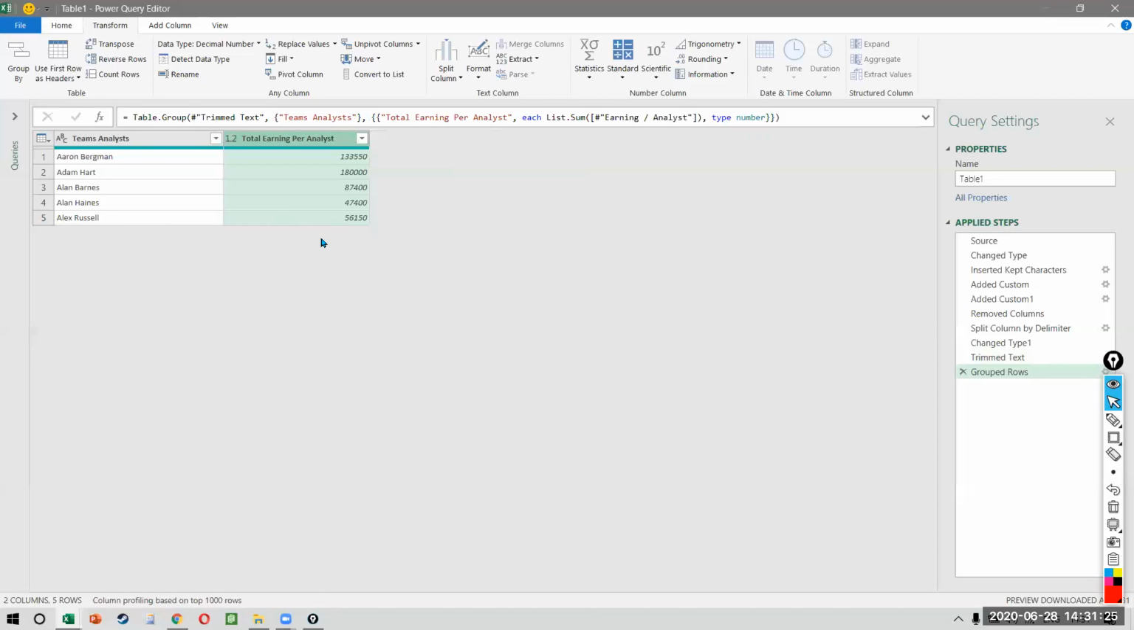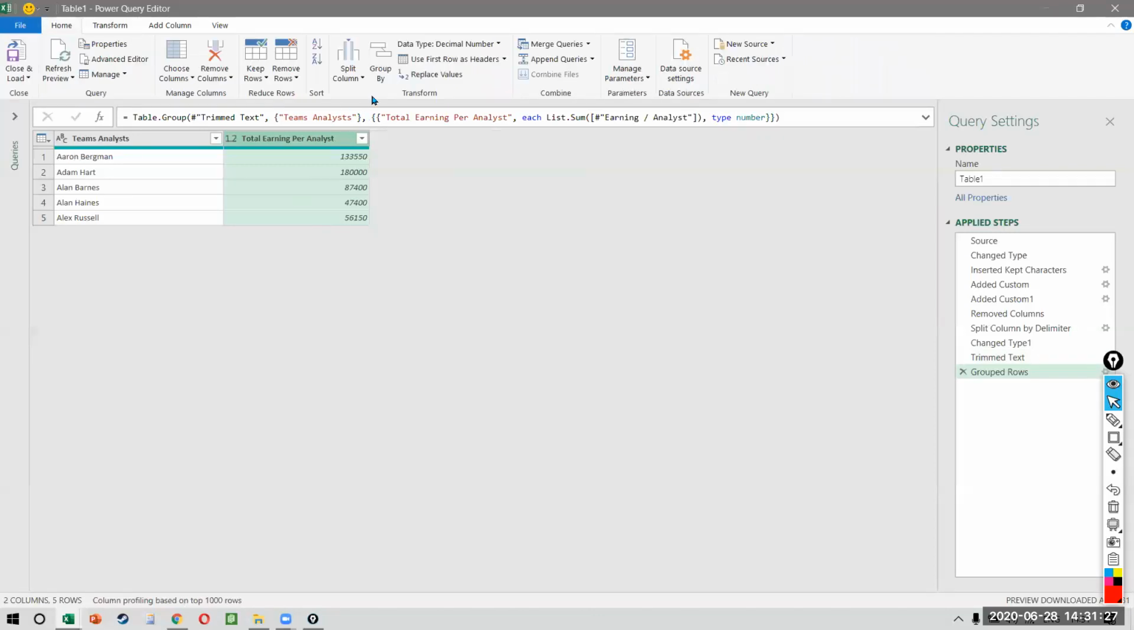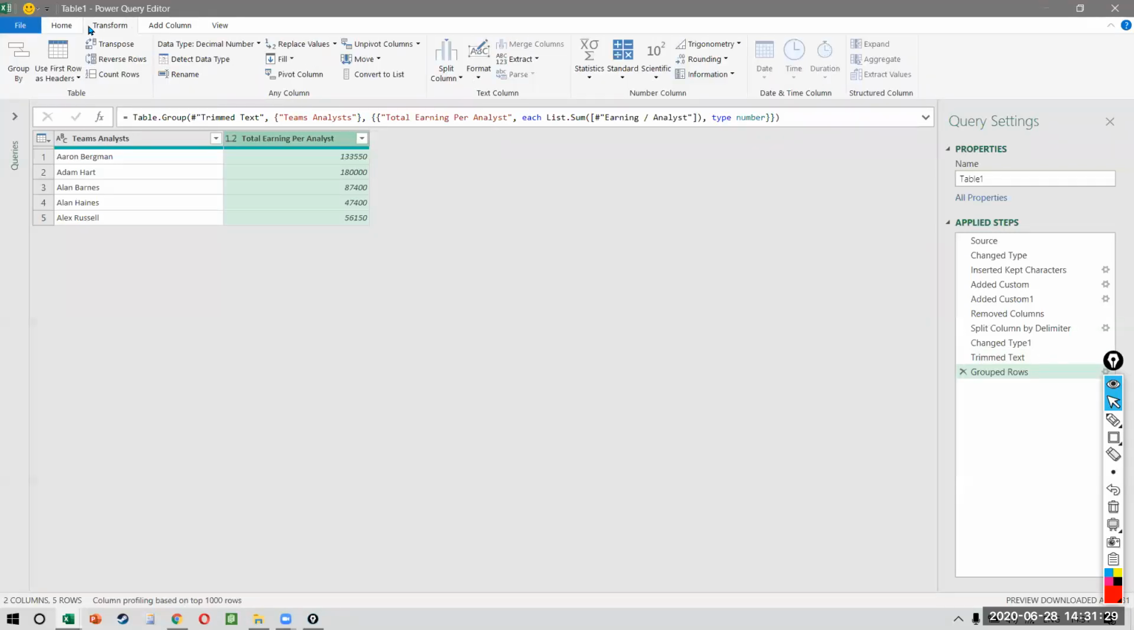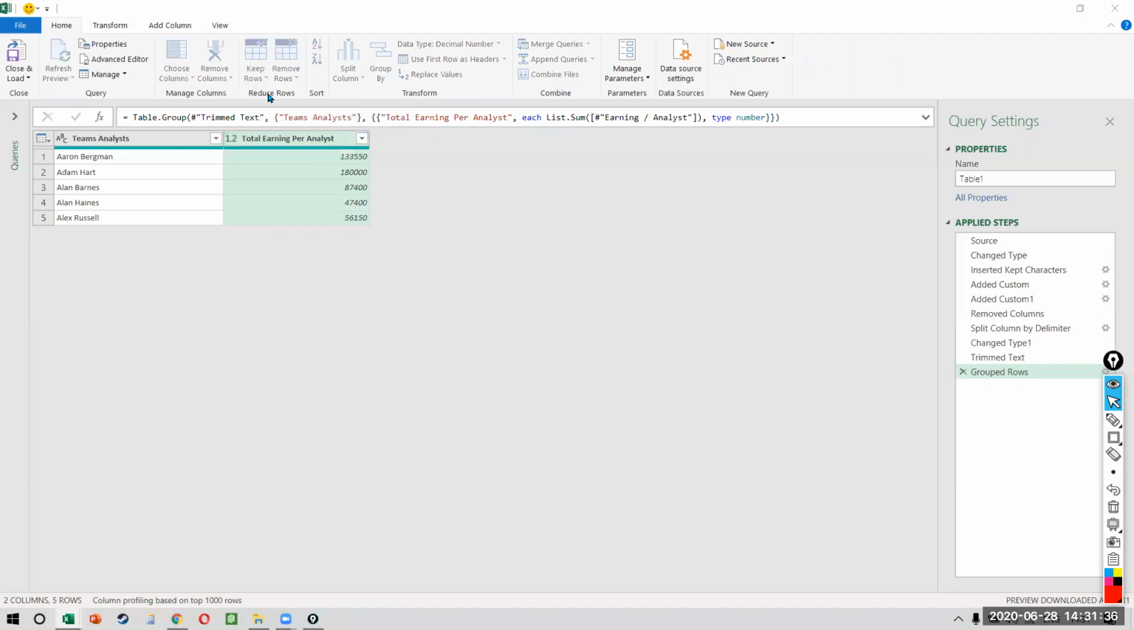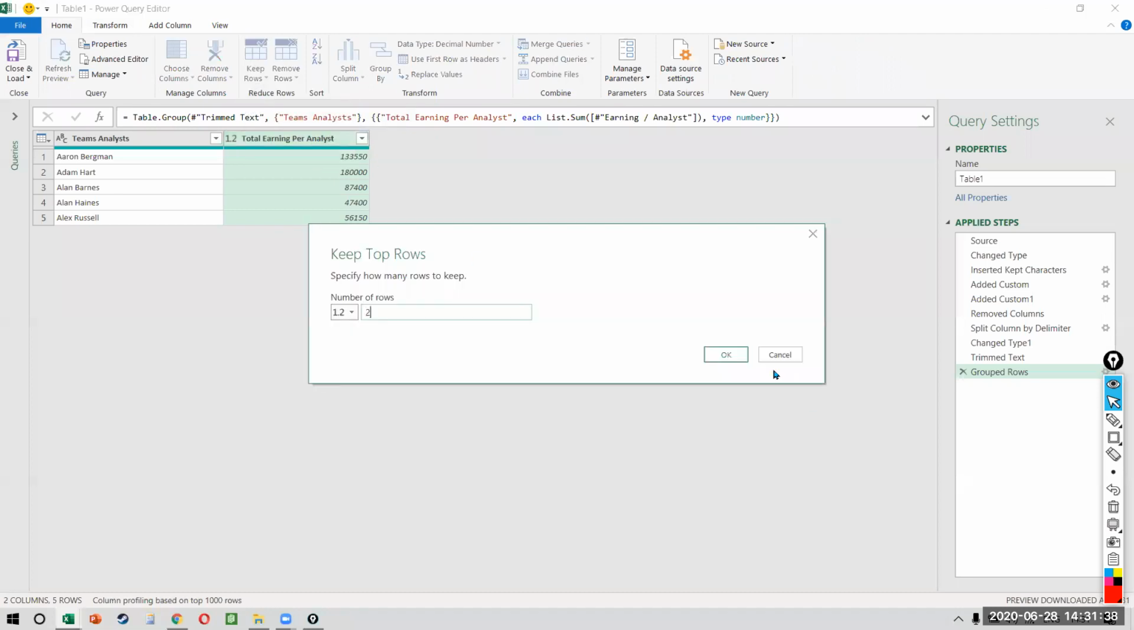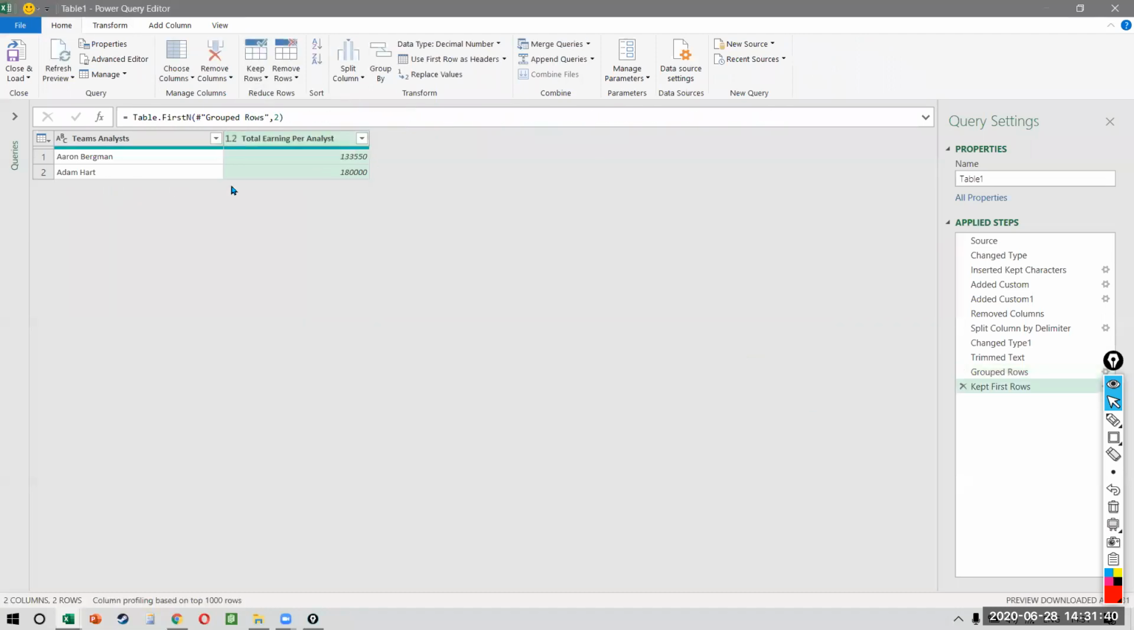We just want to see the top two, so I can go to Home, select Keep Rows, because we only want to select the top two rows. So I select the top two rows. And you know what is the result we get? We get who are my top two analysts. Now, when I close and load this data, this time I will load it not to a new sheet, but to the same sheet. So I click on Close and Load To.